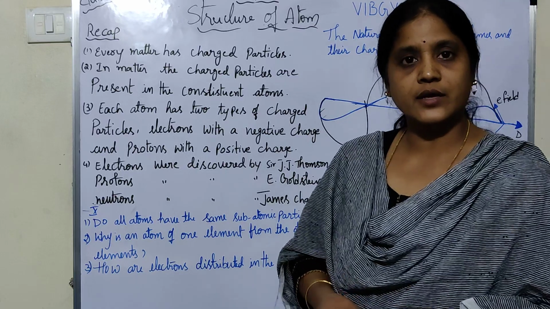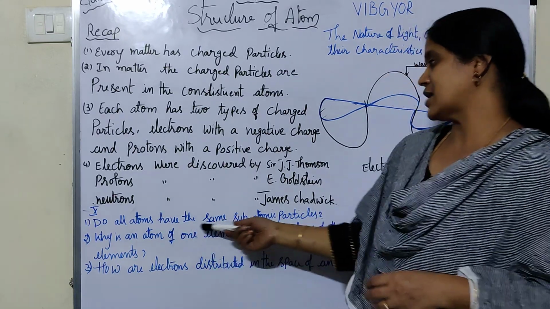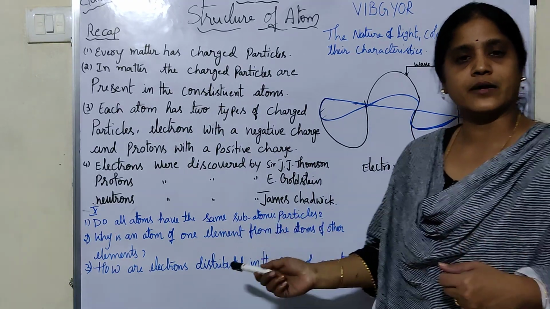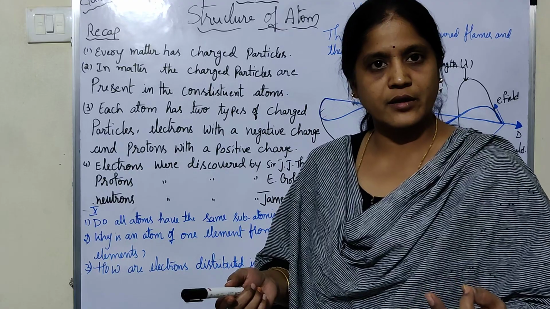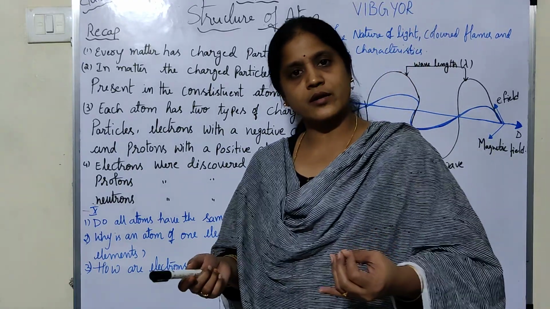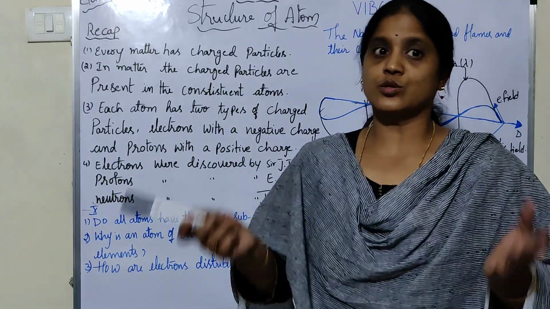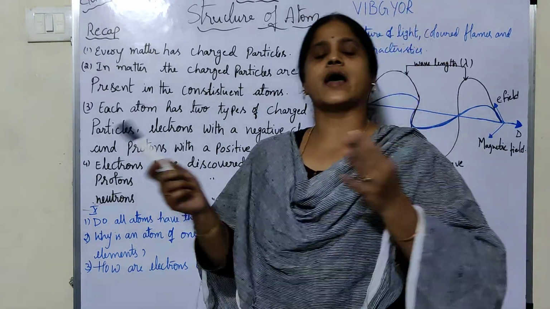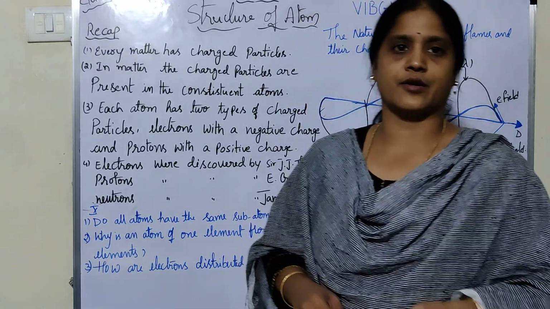In this topic, we have to learn whether all atoms have the same subatomic particles. We have the hydrogen atom, carbon atom, lithium atom, boron atom. Do the atom of hydrogen and the atom of carbon have the same kind of subatomic particles or not?